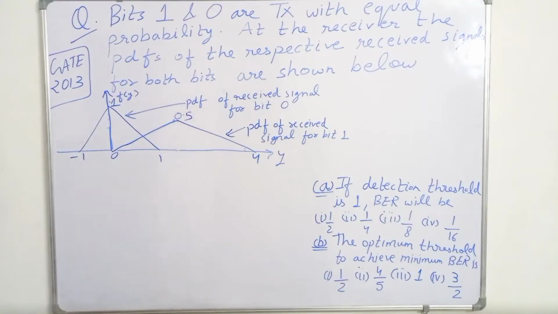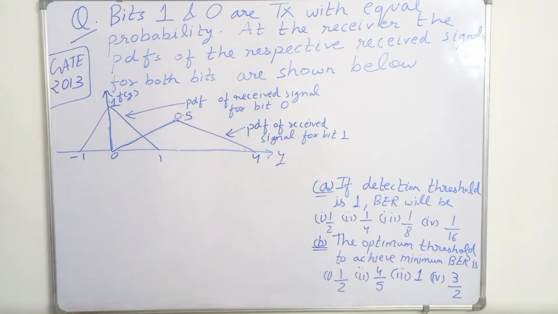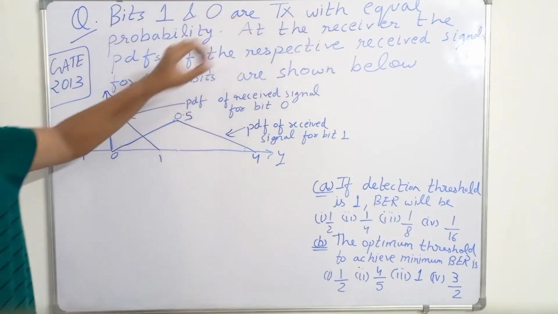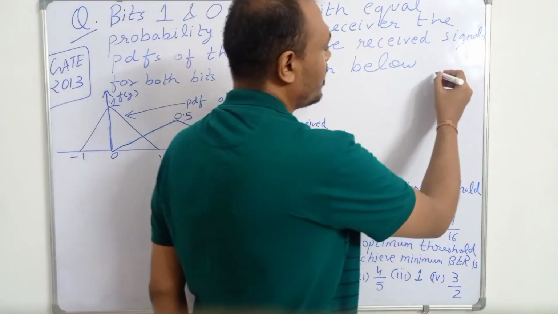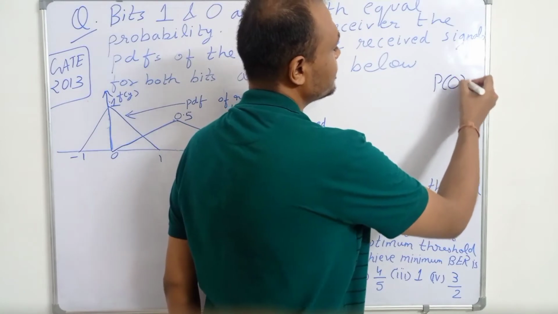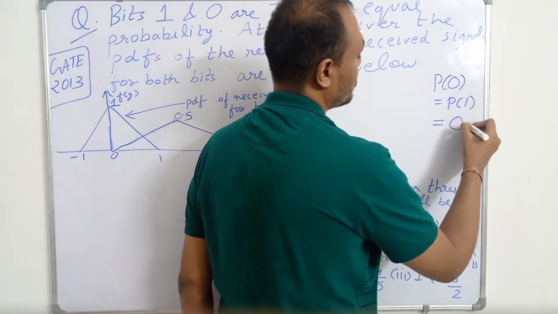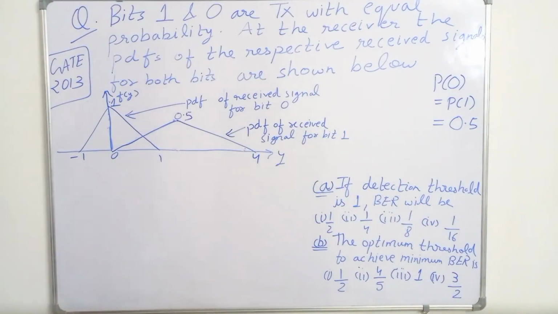We are doing a question on bit error rate and optimum threshold. It says that bits 1 and 0 are transmitted with equal probability. So what we can say is that probability of 0 is equal to probability of 1 is equal to 0.5, because the question says that bits 0 and 1 are transmitted with equal probability.